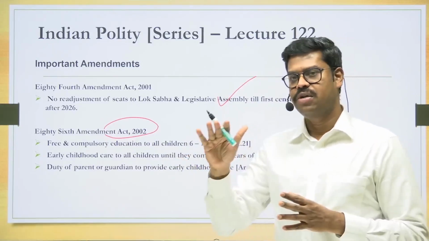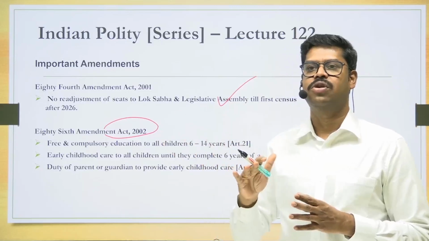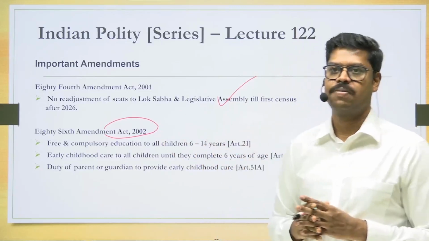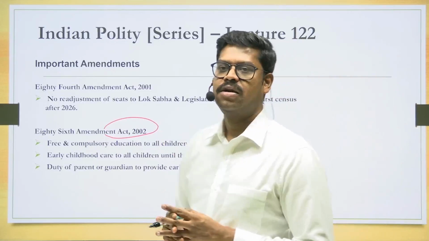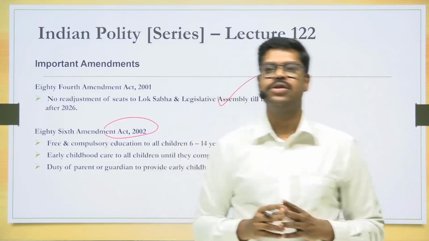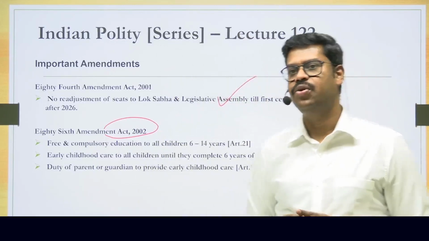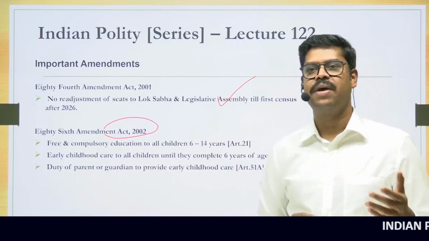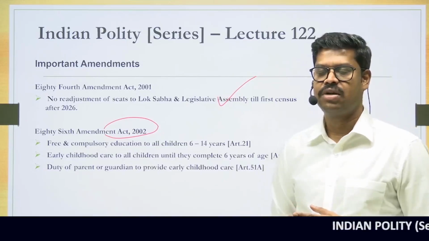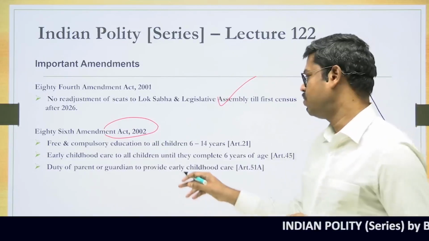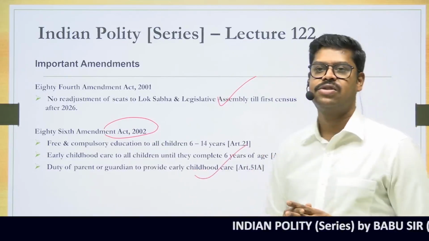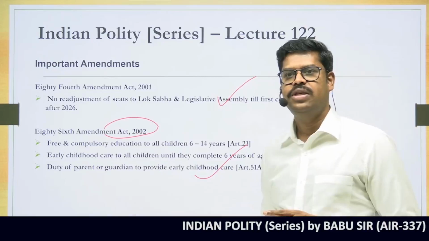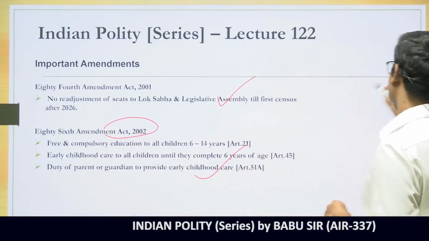So therefore, instead of 6 to 14 years, a change was brought in and that has been made to 0 to 6 years. And then a fundamental duty was also inserted. In fact, the last fundamental duty made the guardian or the parent responsible for providing education to the child as a fundamental duty. That change was also brought in by the 86th Constitutional Amendment Act. So all these changes were brought in by the 86th Constitutional Amendment Act.